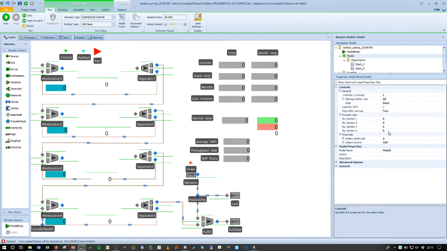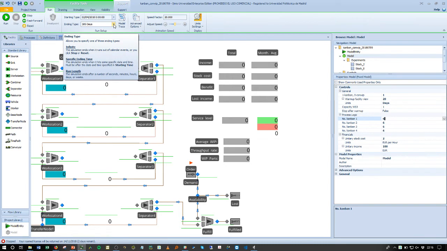You see that we are far from the theoretical values, and that's why we checked that we have a service level which is very high. We have way more than needed in terms of number of Kanban. And we have the unitary cost stock, which is €2 per hour for every entity that is in our system, and a unitary income, which is €100 per item we sell. You will need only to configure for the moment the value of the number of Kanban and see how the system performs. And the ending type is already configured for you if you're using the model I provided you with,